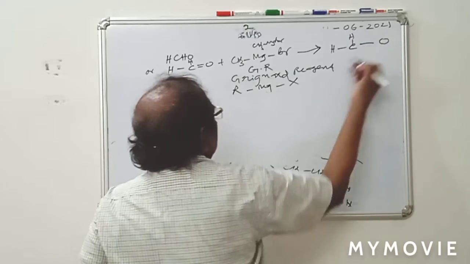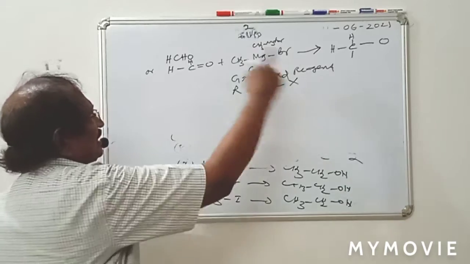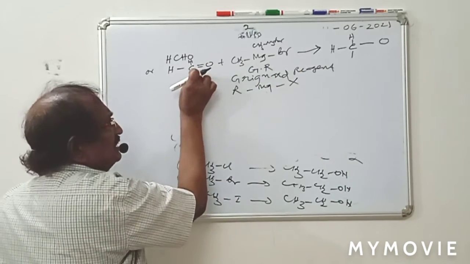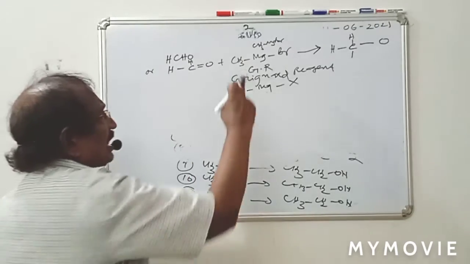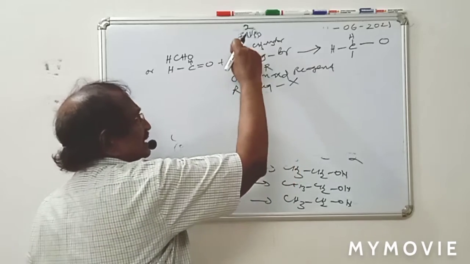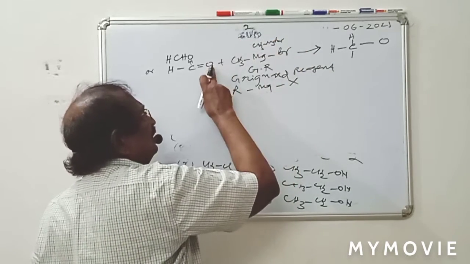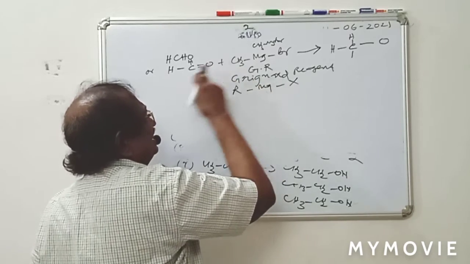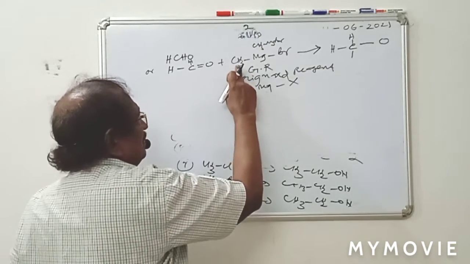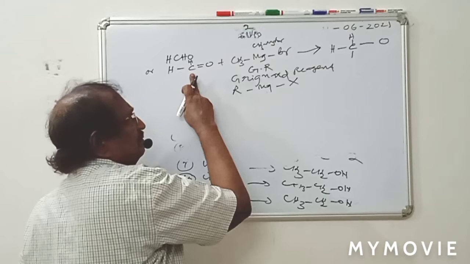Here single bond O, and one more bond is stretched down. CH3MgBr will be divided into CH3 minus and MgBr plus. MgBr plus will go to O negative. The CH3 minus will go to C. The carbon part goes to carbon. Like this, if you remember, it will be easy for you.